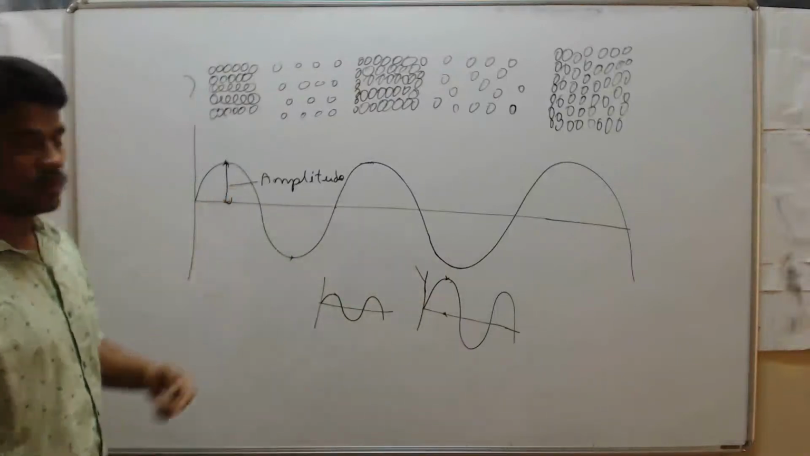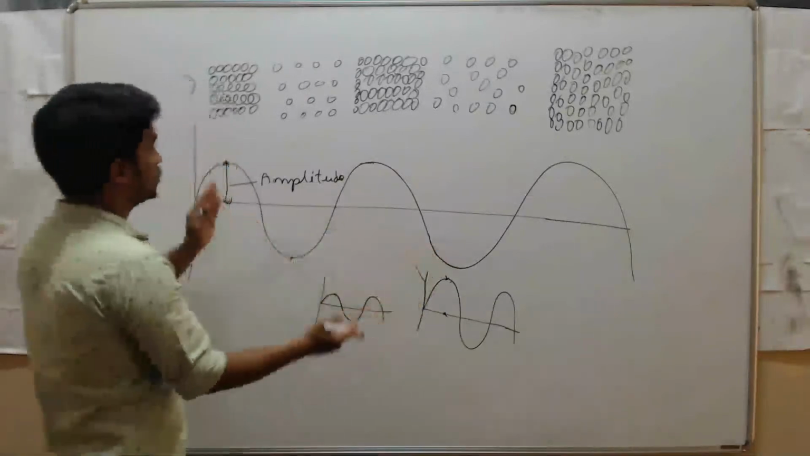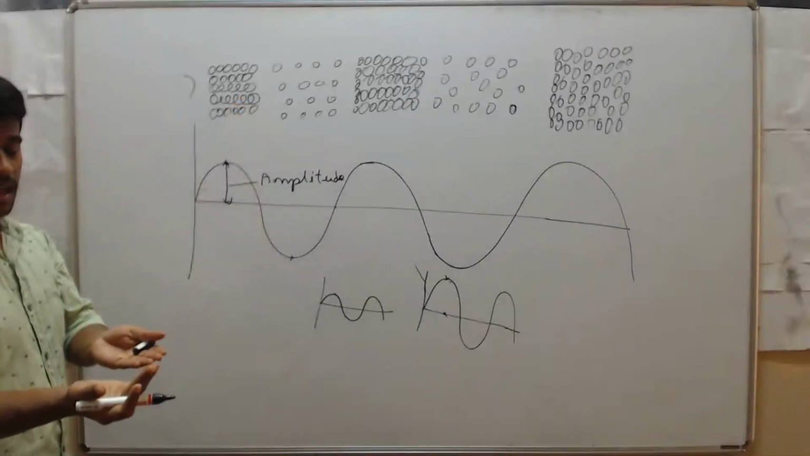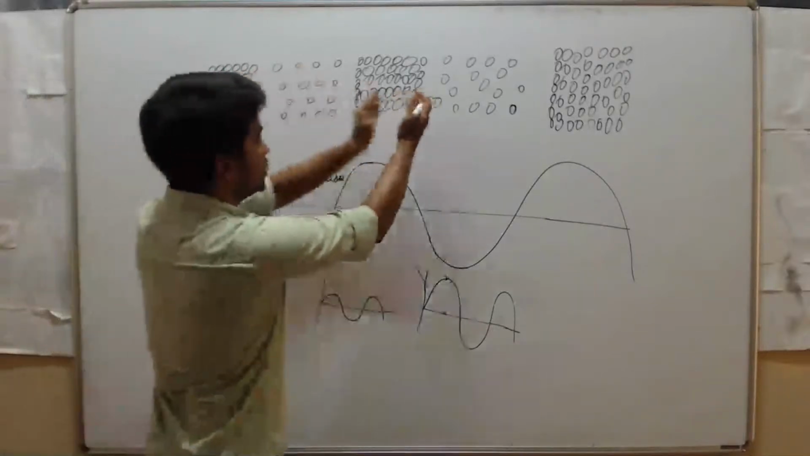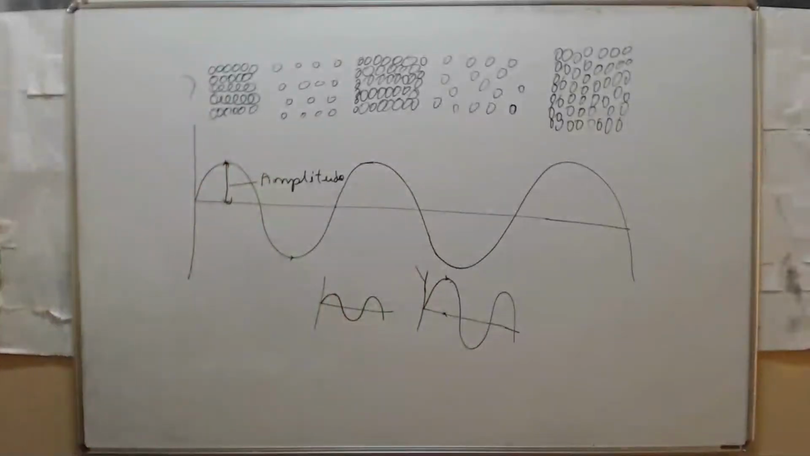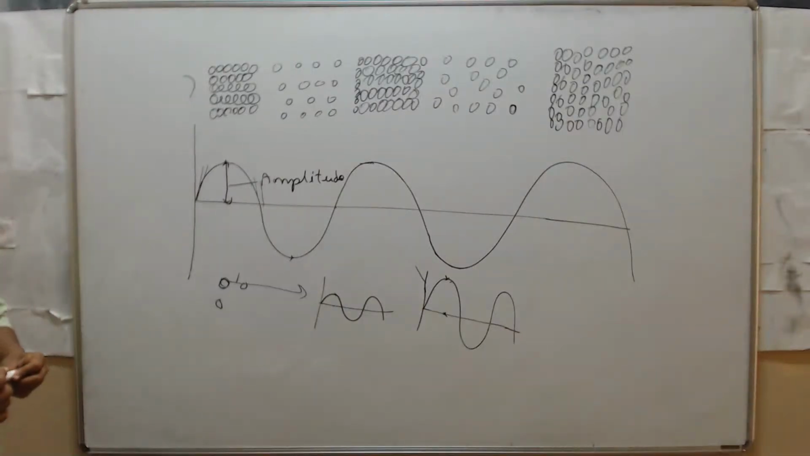Now see here, clear it, what is amplitude? The maximum distance when you produce a sound. If it covers less distance, then it has less amplitude. If it covers more distance, then it has more amplitude. So clear? Amplitude means the maximum displacement.